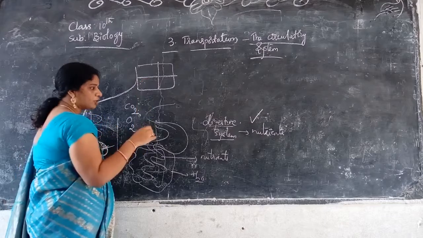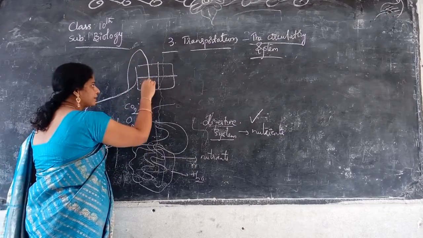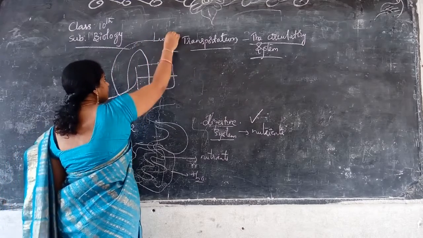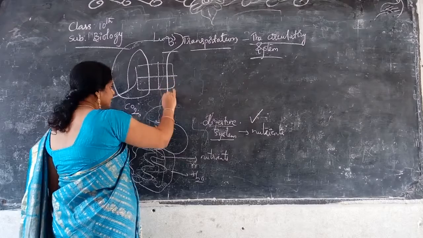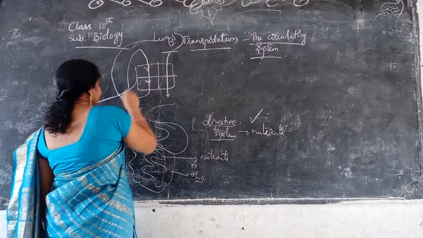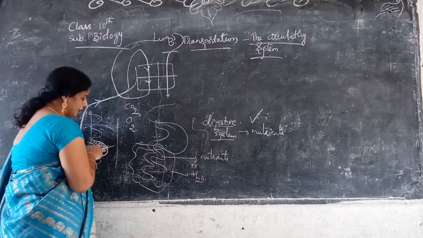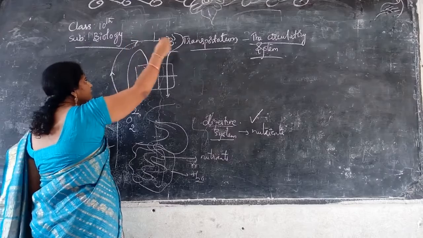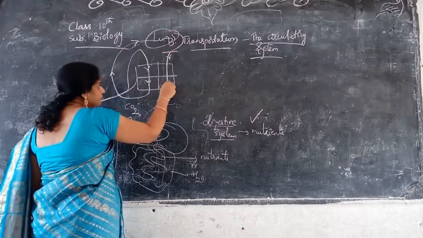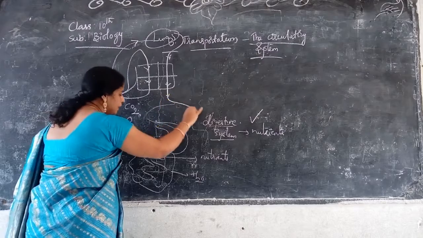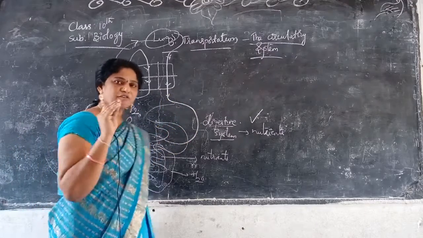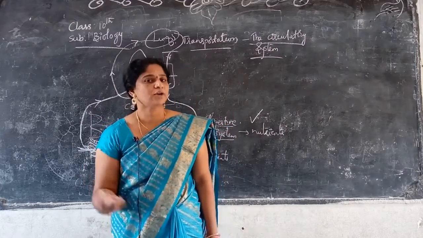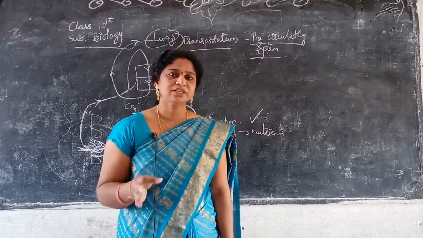Now, the nutrients are taken by the blood vessels to the heart, and from there it circulates to the lungs. See how I have drawn it: it again comes to the heart in this direction. From various parts of the body, one part I have taken is the intestine, and it moves this way to the lungs. From the lungs it comes to the heart again, and from the heart to the various parts of our body wherever we require those nutrients.